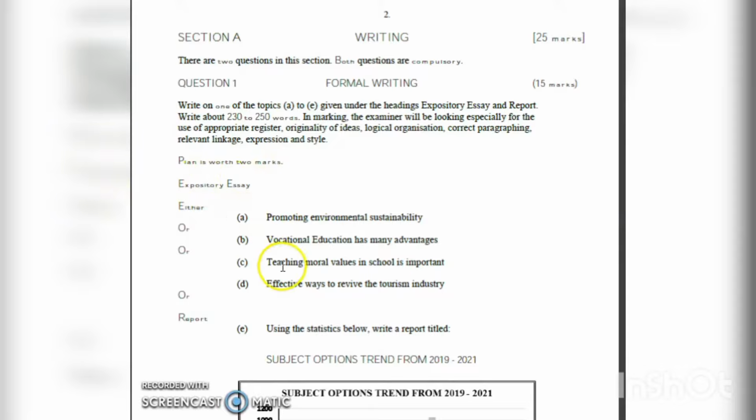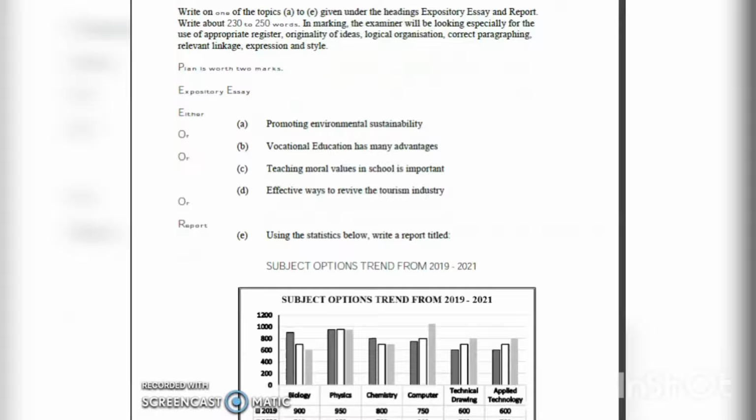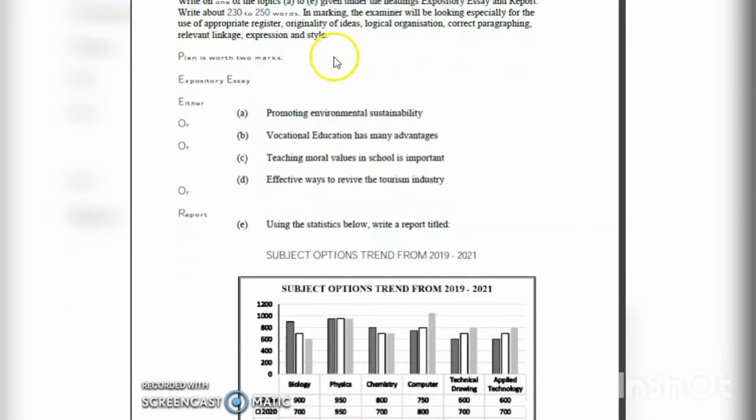Okay, these are our questions. Let me scroll down. A, promoting environmental sustainability. Vocational education has many advantages. Teaching moral values in school is important.